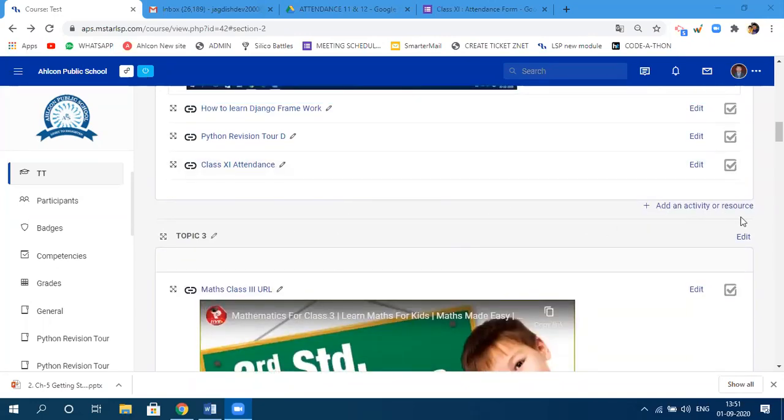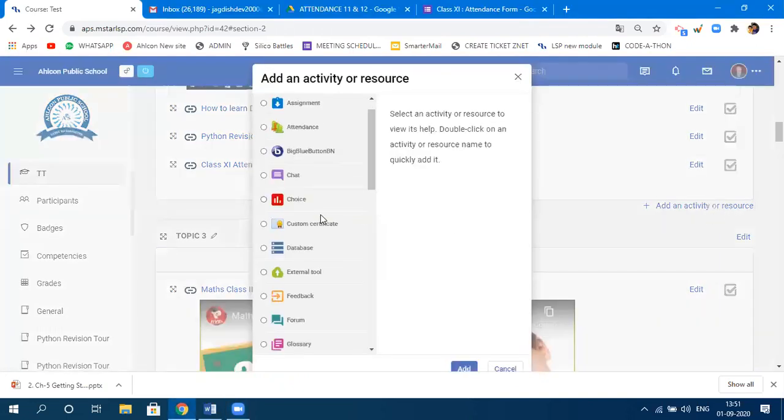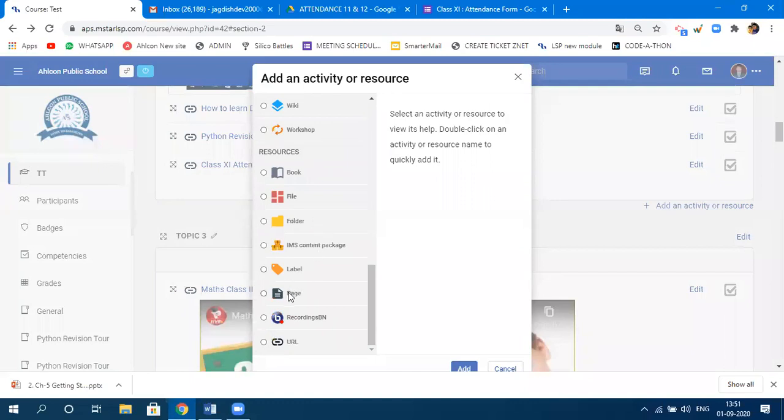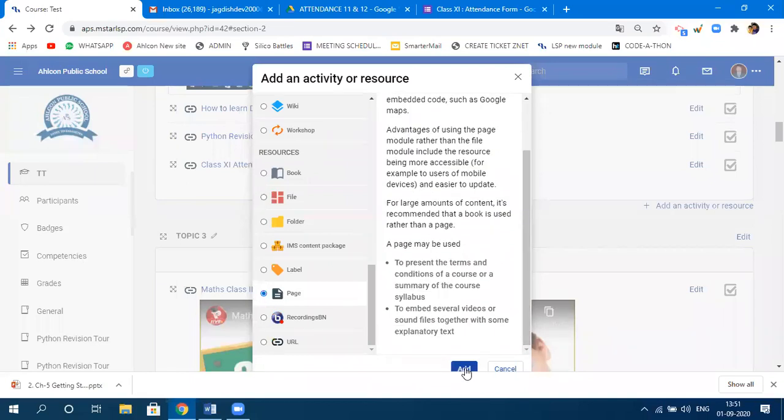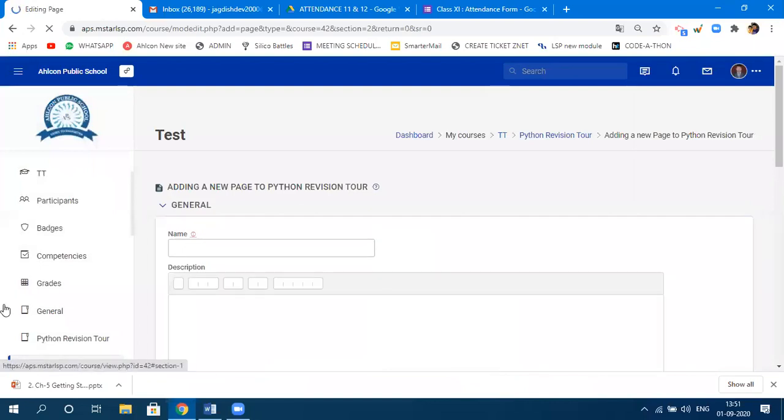For that, what you need to do is click on, again, add an activity or resource. Click on page. This page is equivalent to your web page, sort of, right? Not exactly, but sort of. And click on add. Now, the topic which I wanted to show you, you need to specify the topic name.